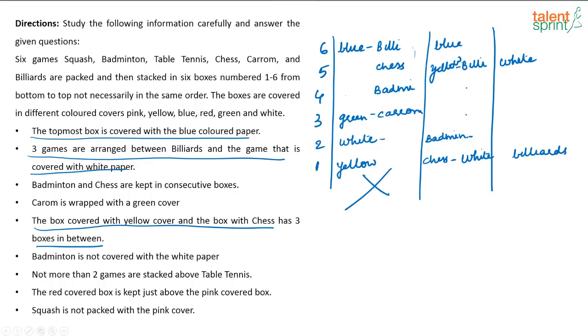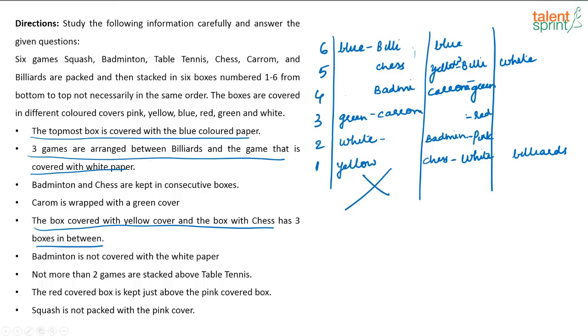Which has to be badminton? It is given that the red color is kept above the pink. So this has to be pink and this has to be red. Then only this can be green and this is carom, right? There is no other way in which I can keep it. I hope you understand, because if I keep red and pink here, then this has to be green. Or where will I place carom? Carom has to be green. So this is where I can place carom.